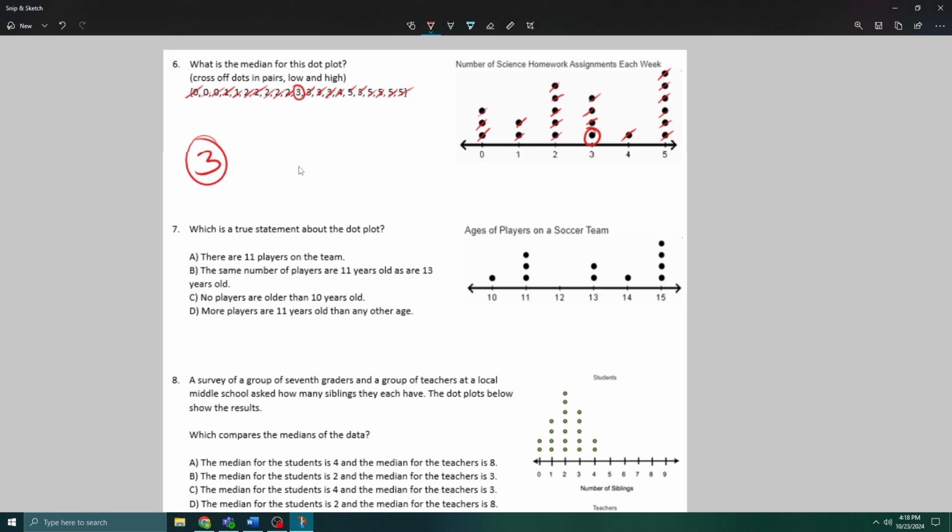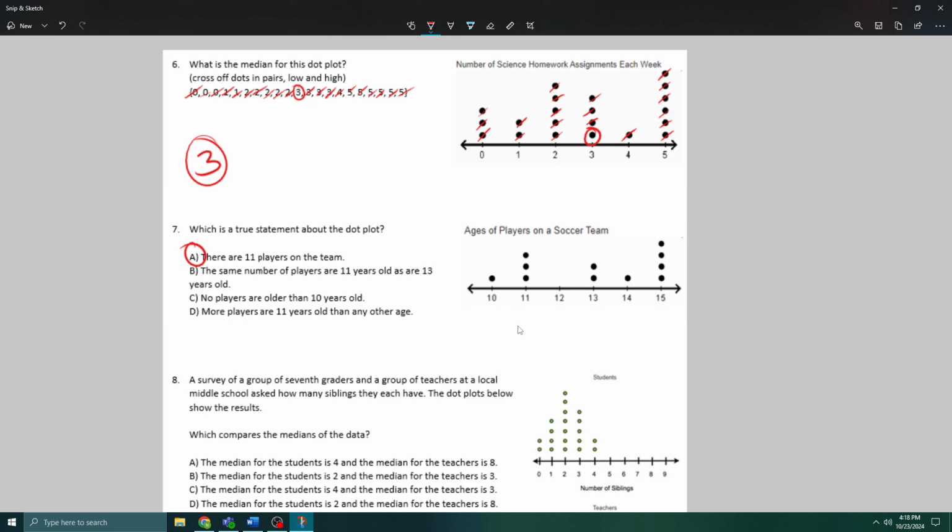Let's look at number 7. Which is a true statement about the dot plot? There are 11 players on the team. Let's see. 1, 2, 3, 4, 5, 6, 7, 8, 9, 10. Oh, yeah. Lucky. A was our answer.